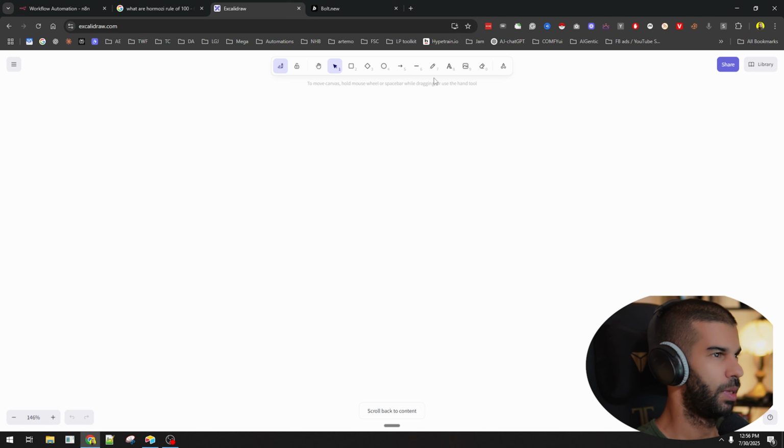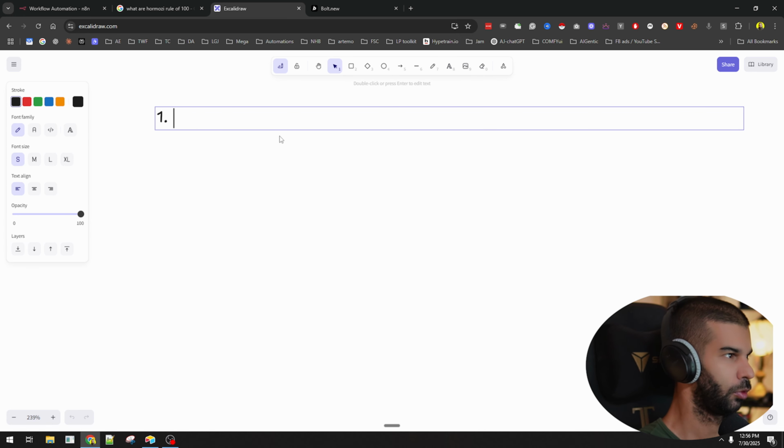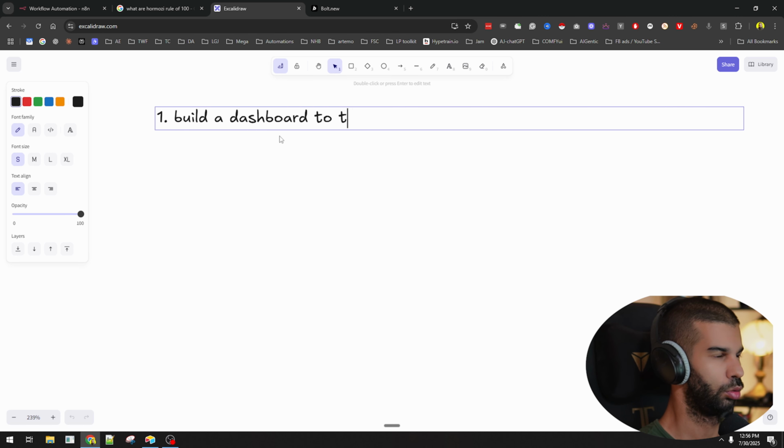So the plan, if we had to scope it out, is to build a dashboard to track actions.